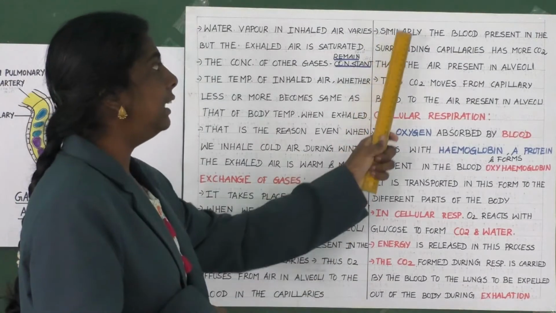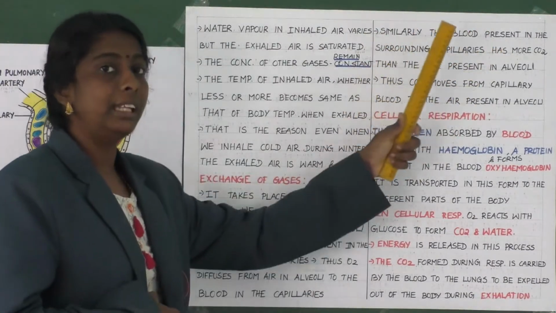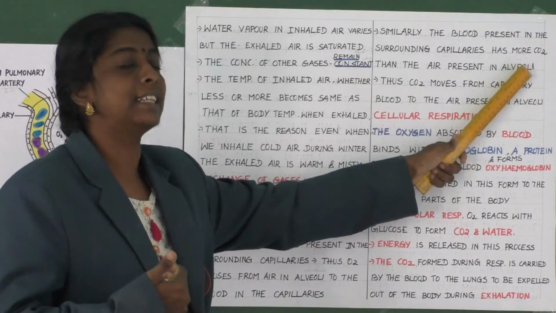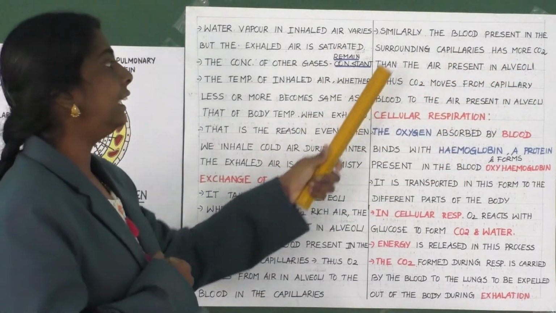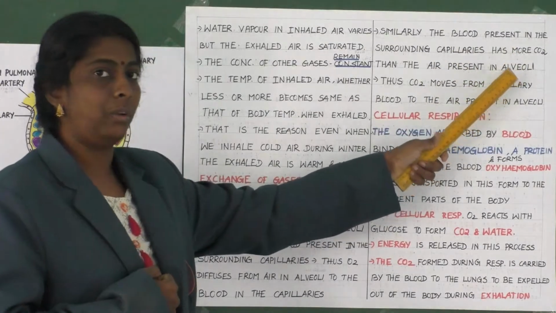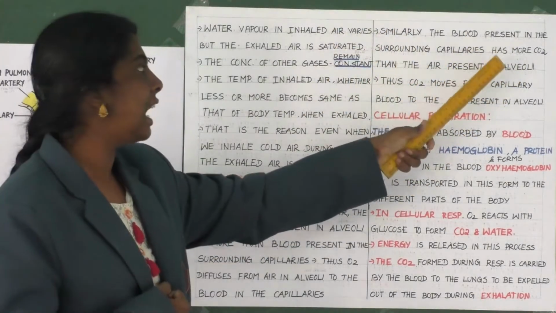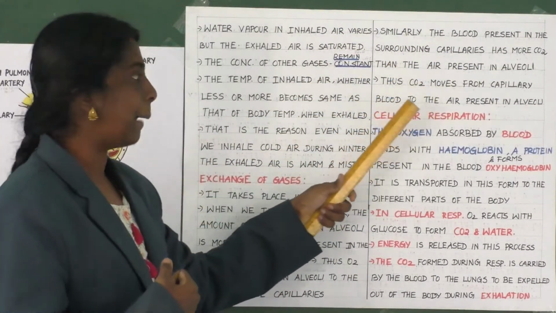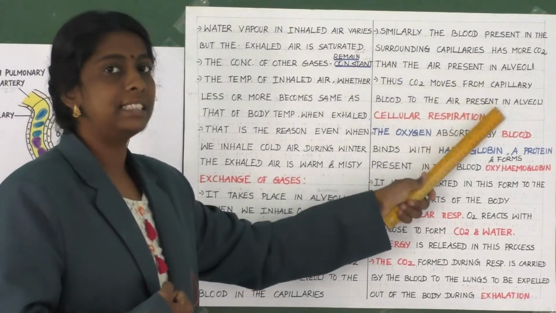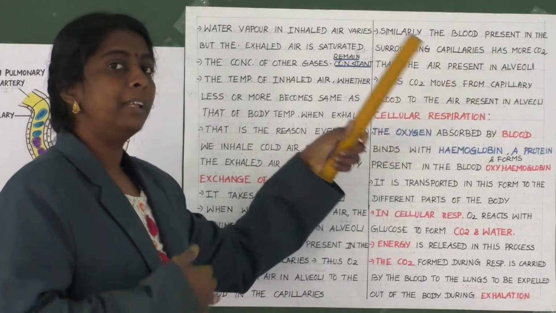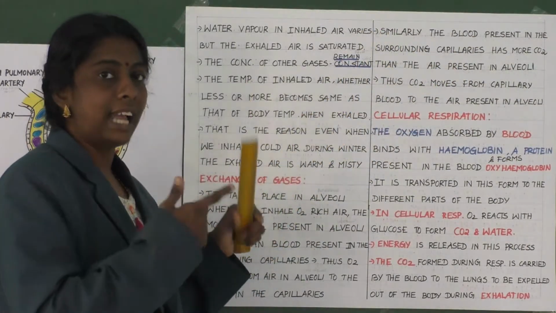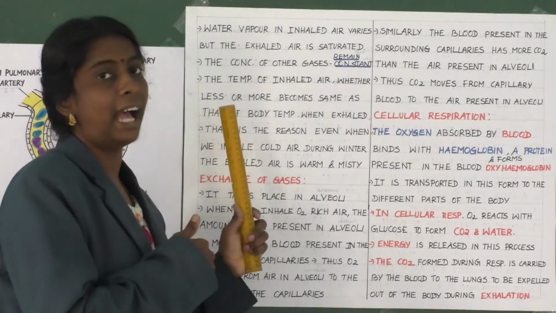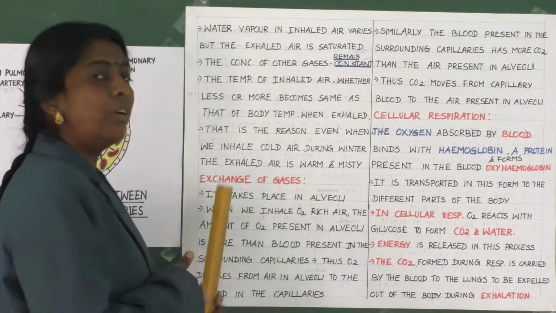Similarly, the blood present in the surrounding capillaries has more carbon dioxide than the air present in the alveoli. So, what happens now? The carbon dioxide moves from the capillary blood to the air present in the alveoli. So from alveoli, oxygen is transported to the capillary, and from the capillary, carbon dioxide is moved to the alveoli. This is the exchange of gases.